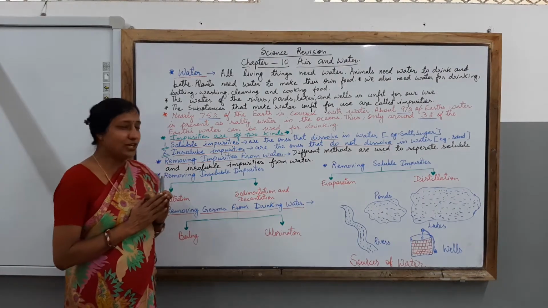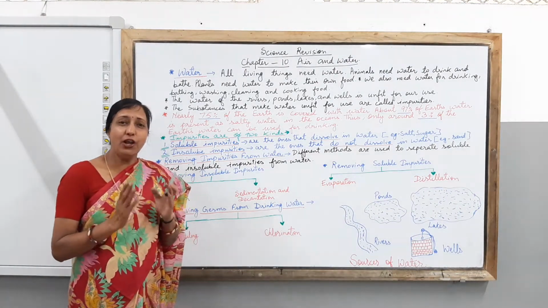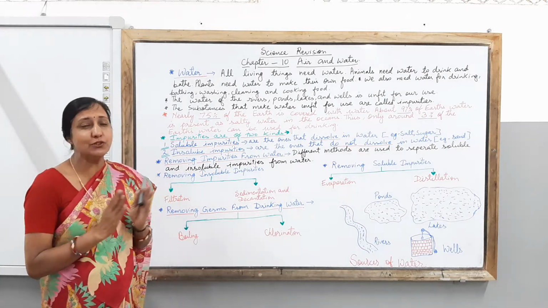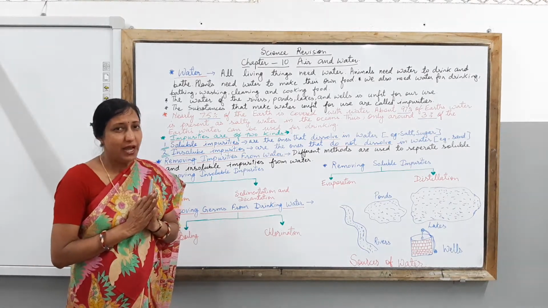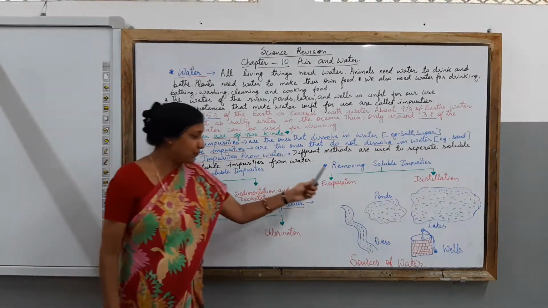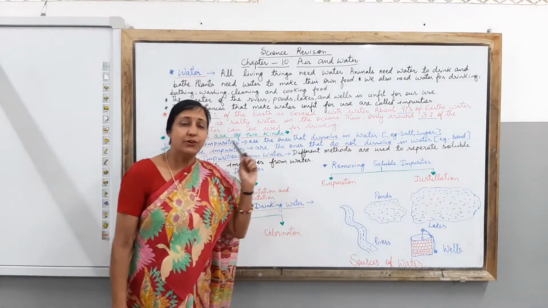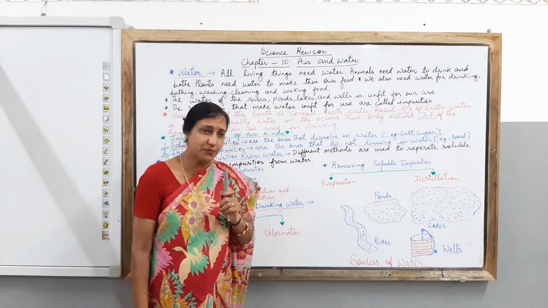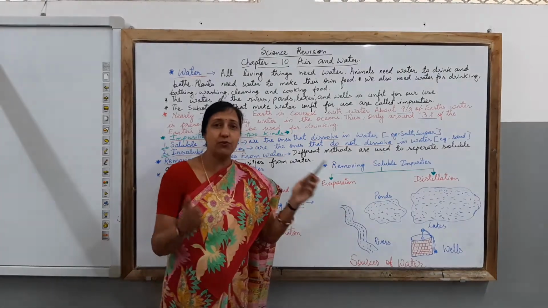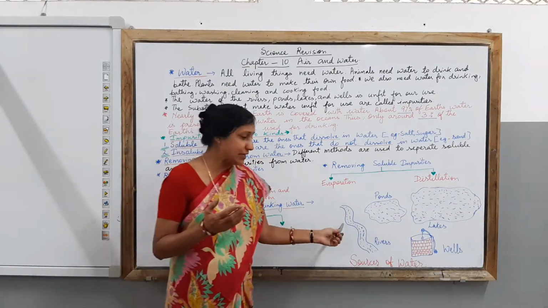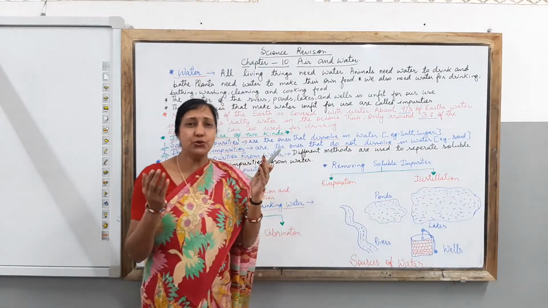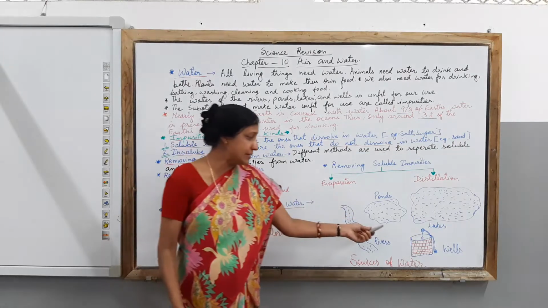In this class today children, you are going to know all about water and what ways there are to make the water suitable for your use. As you know, the different sources of water are not suitable for you to drink and use. You get water from natural sources like rivers, ponds, lakes, and one or two man-made sources like wells.